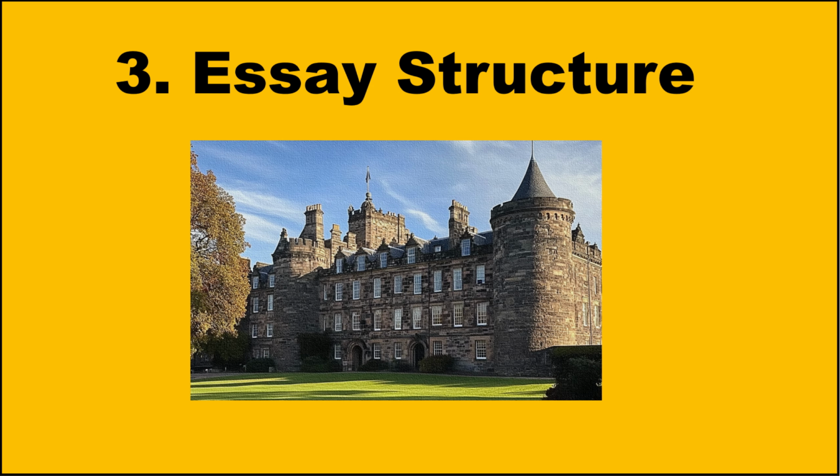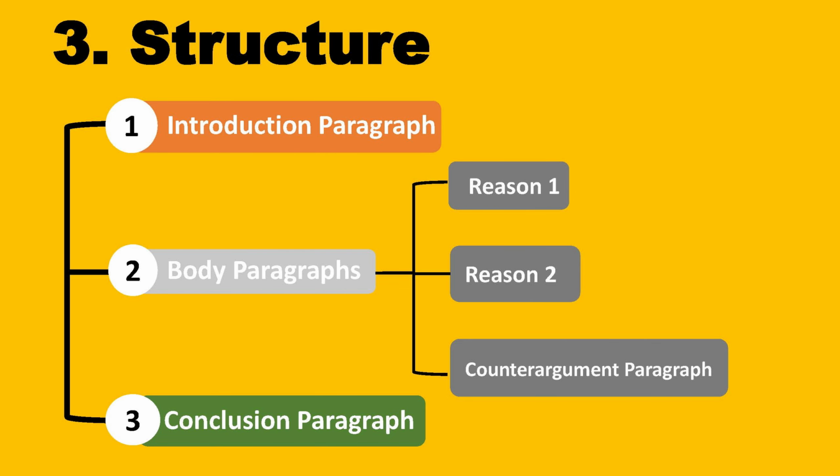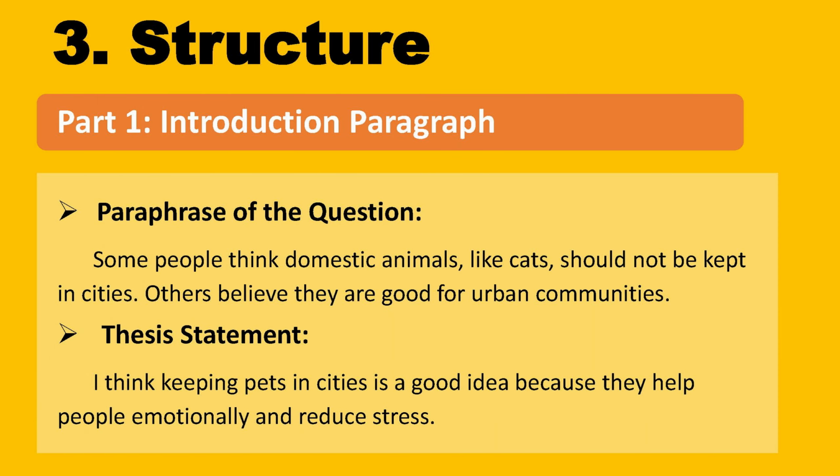3. Essay structure. There are 3 parts to this essay: the introduction paragraph, the body paragraphs, and the conclusion paragraph. First, let's start with the introduction paragraph. In this part, we begin by paraphrasing the question to show that we understand it. For example, we might say, some people think domestic animals, like cats, should not be kept in cities. Others believe they are good for urban communities. This shows we understand the main idea of the question.